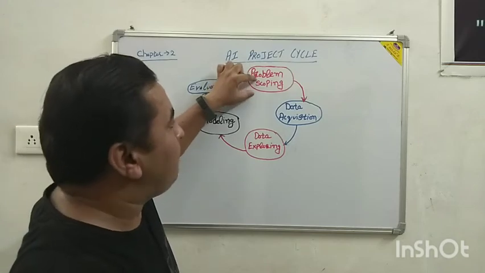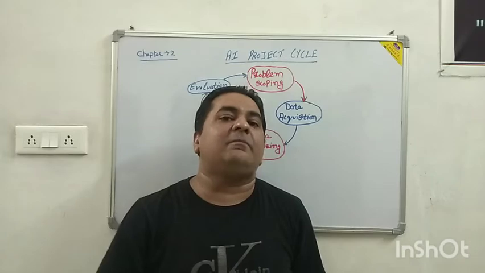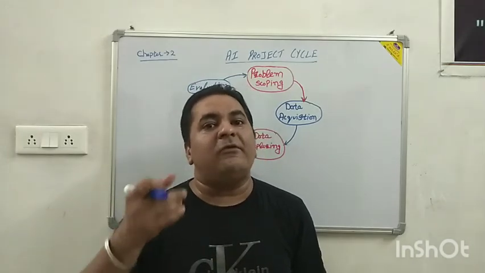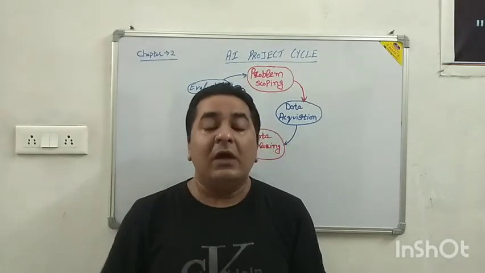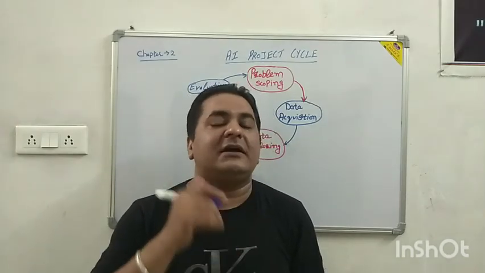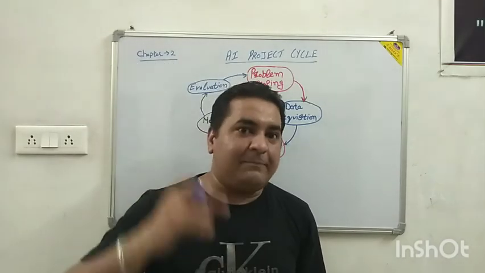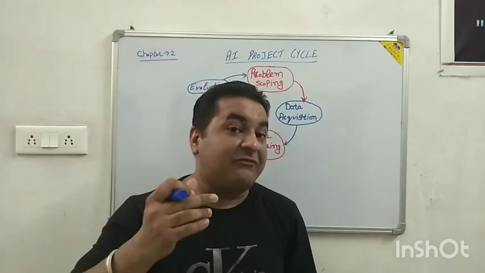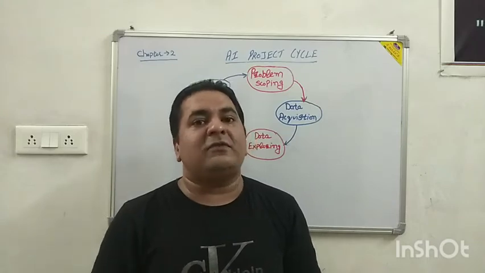Then comes scoping. Scoping is when we are visualizing certain things, like using a microscope for viewing microorganisms, or visualizing things in a laboratory. So scoping means we are scanning a certain problem, going through that particular problem, and taking a view of it.